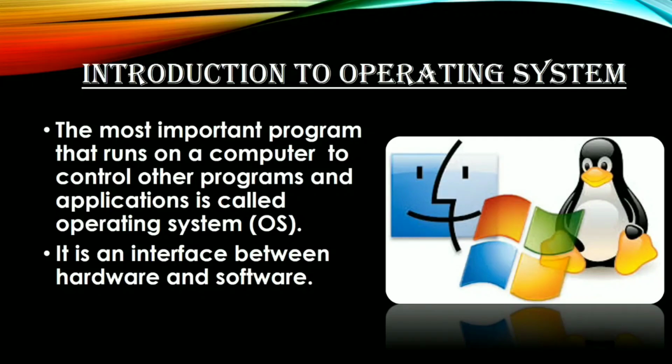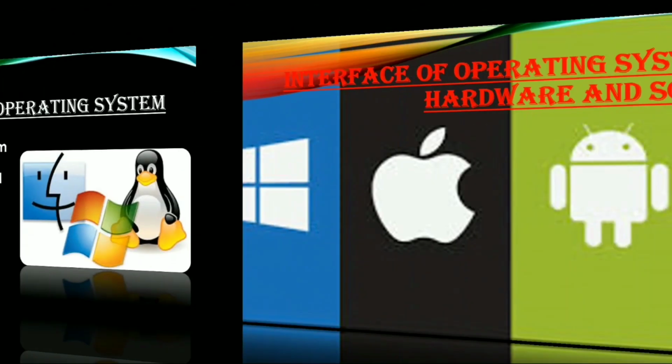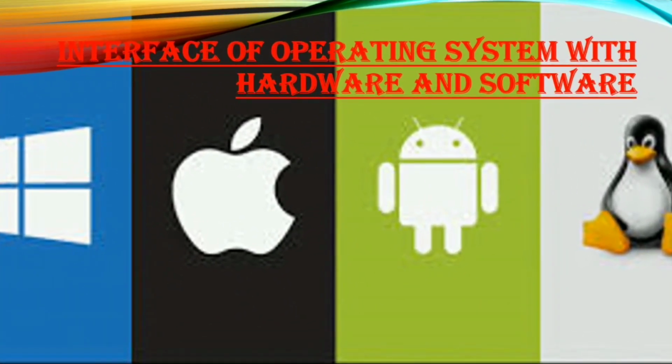It is an interface between hardware and software. This line means it connects hardware and software because it is a medium to connect the hardware and software. So it helps us to provide the output which we want. You can also say that an operating system is the soul of the computer system because without operating system nothing will work.